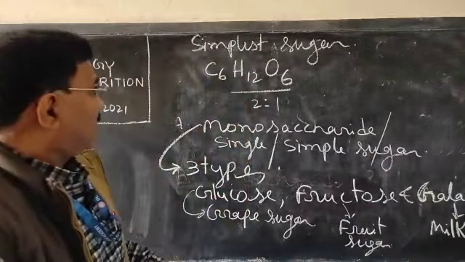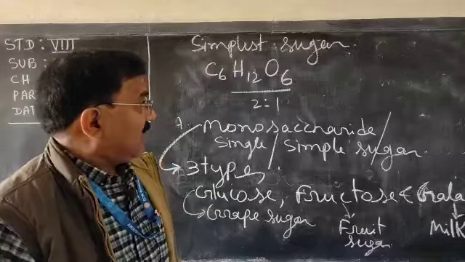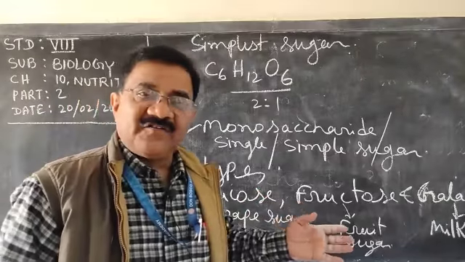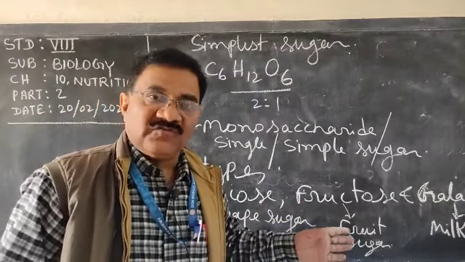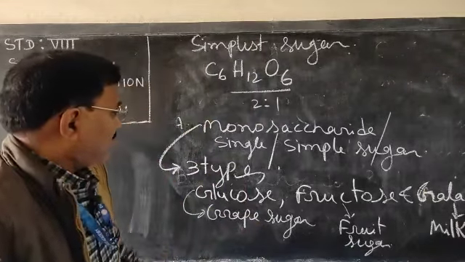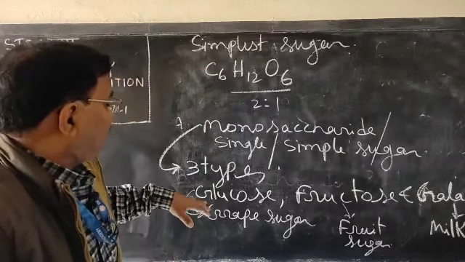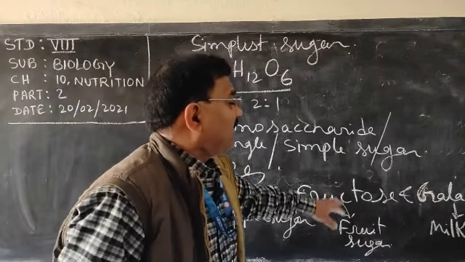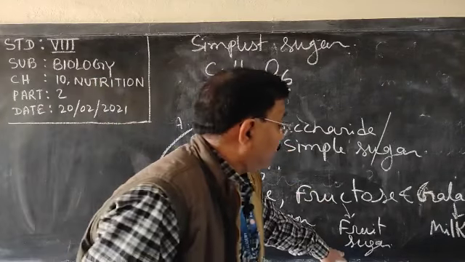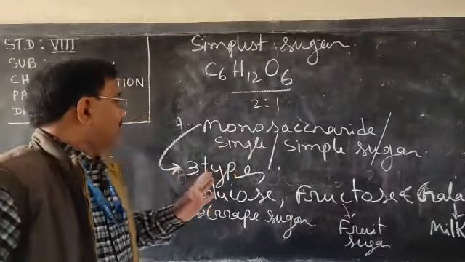Now see here, we were discussing about carbohydrate. Three types of carbohydrate: sugar, starch and cellulose. Sugar is of two types: monosaccharide and disaccharide. Coming to the monosaccharide or single sugar or simple sugar, its chemical formula is this. It is of three types: glucose, fructose and galactose. Glucose is also called as grape sugar, fructose, fruit sugar and galactose is called as milk sugar, the sugar which is present in the milk.